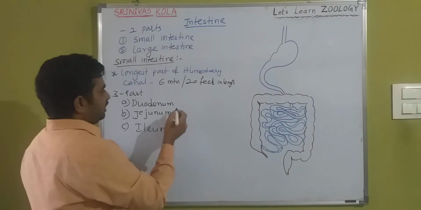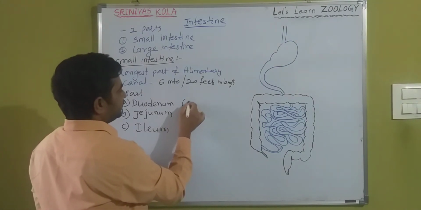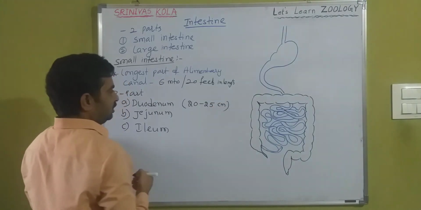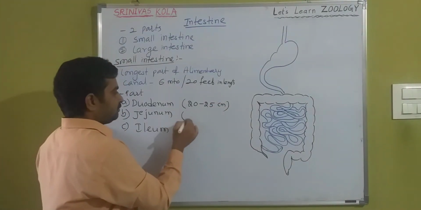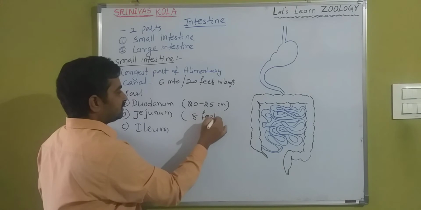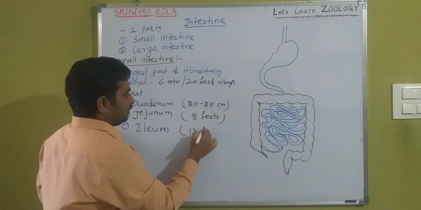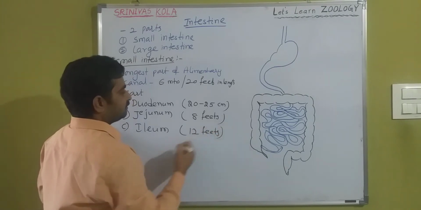The duodenum is approximately 20 to 25 centimeters in length only, but jejunum is 8 feet in length, and ileum is 12 feet in length.